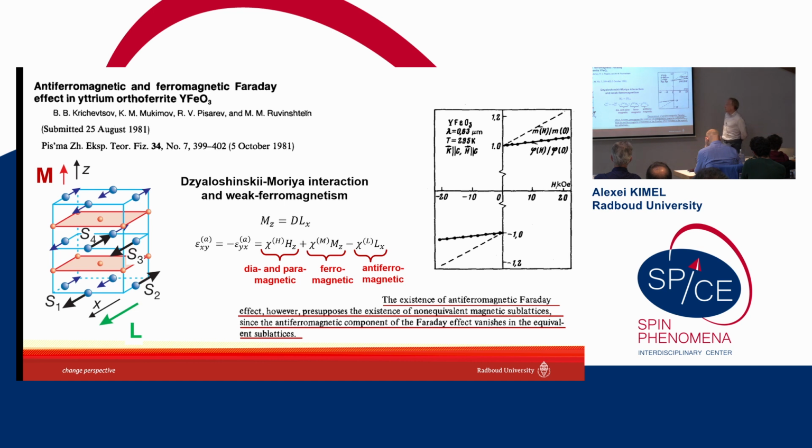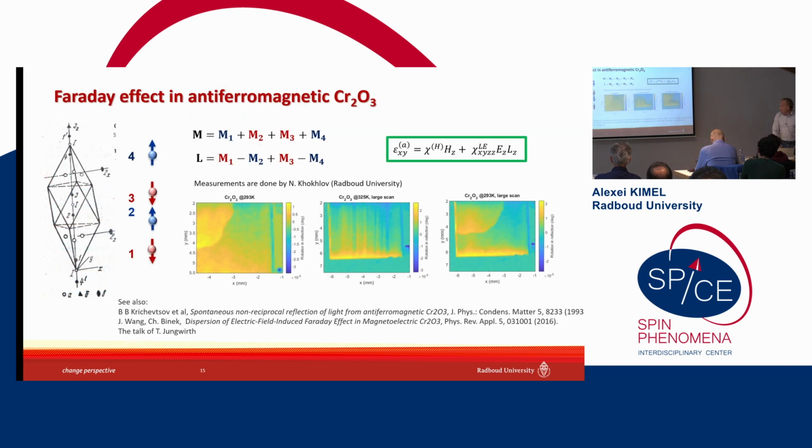So as you can see, people have paid attention to the physics of detection of the antiferromagnetic vector, looking at effects which are linear with respect to the antiferromagnetic vector, for a long time. It's a very interesting subject, but still many things have been done before. We shouldn't forget about it. And of course, chromium oxide, Cr2O3, is another interesting material that people were working with nearly from the very beginning of antiferromagnetism.